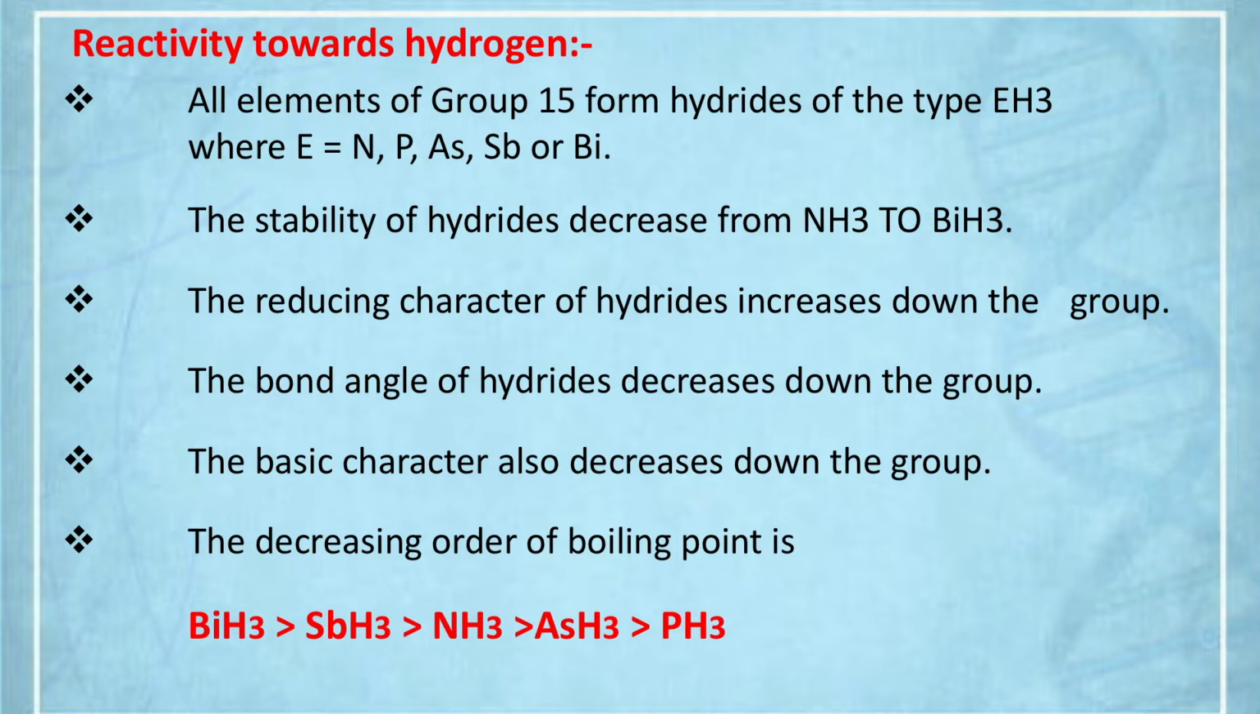Why does bond strength decrease? Because the difference in size is more. So overlapping is minimum and bonds are weaker. So the reducing character of the hydrides increases down the group and the stability decreases down the group. Coming to the bond angle, it also decreases down the group, as given. I will discuss that. Basic character also decreases down the group.